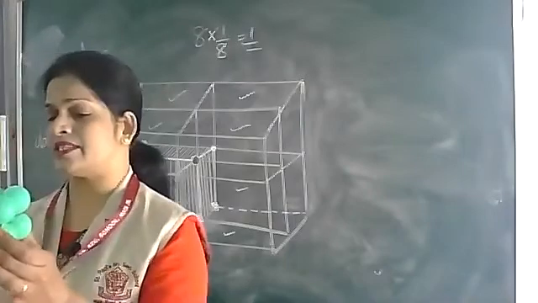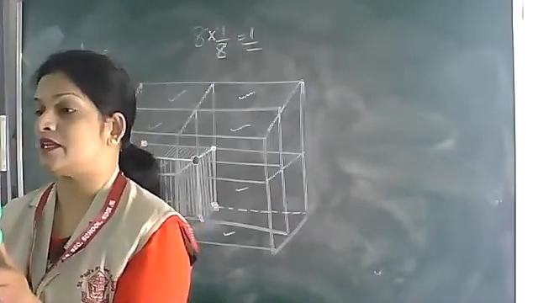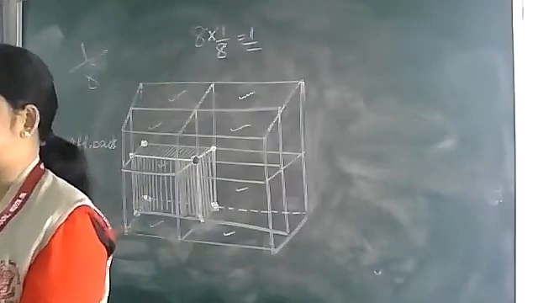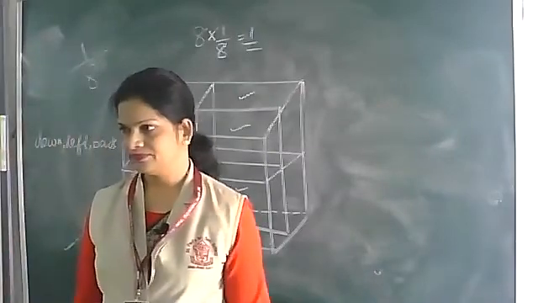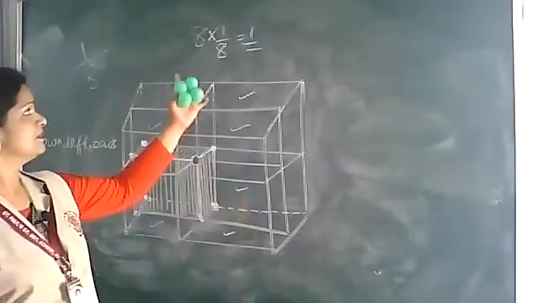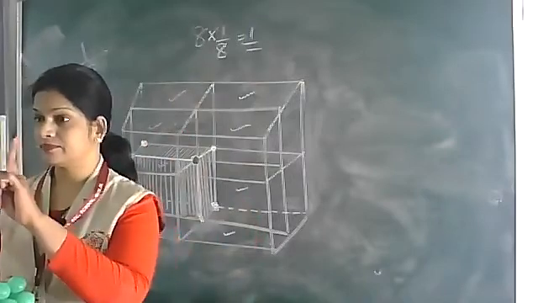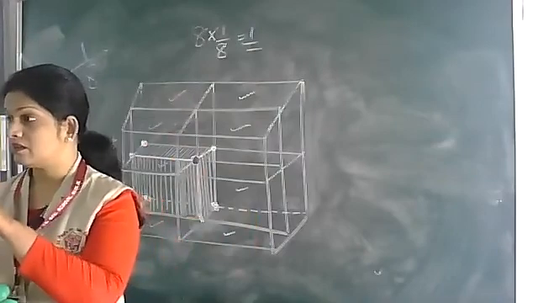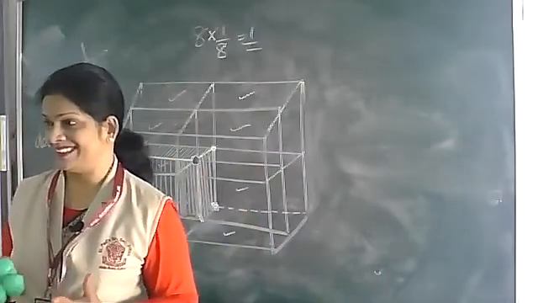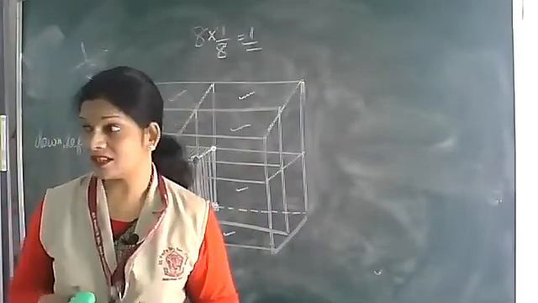This is the simplest unit cell, and what is the number of atoms present in this unit cell? Or the number of molecules, or the number of particles present in this unit cell? 1. How did we get that one? 8 into 1/8. All together, only 1. You are unable to listen. Your facial expression is, see, body language is the most important thing in our life.